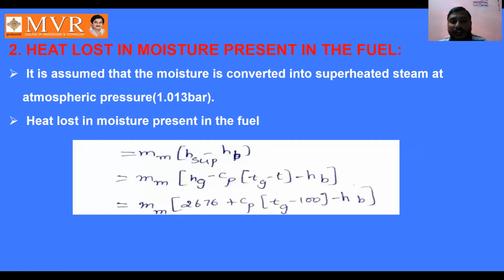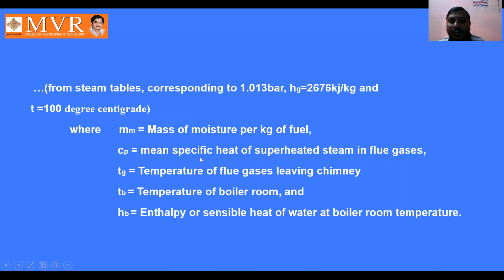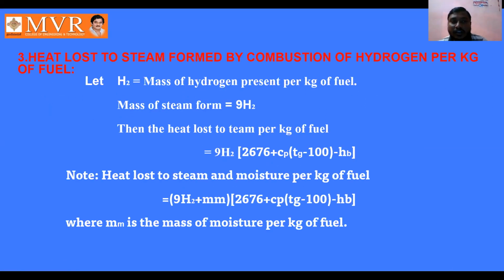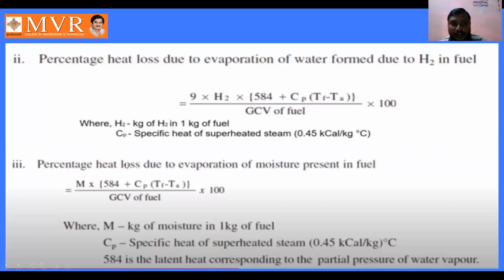Cp is the mean specific heat of superheated steam in flue gases, Tg is the temperature of flue gases leaving the chimney, Tb is the temperature of the boiler room, and Hb is the enthalpy or sensible heat of water at boiler room temperature.